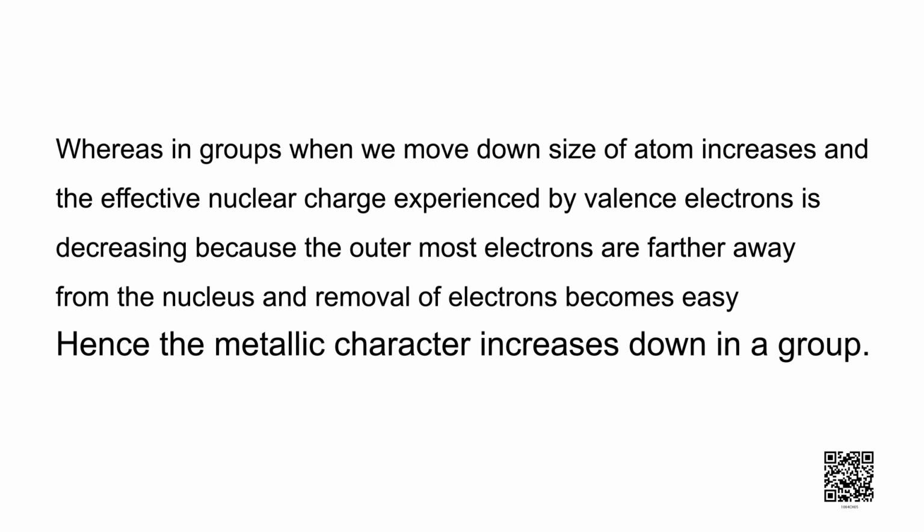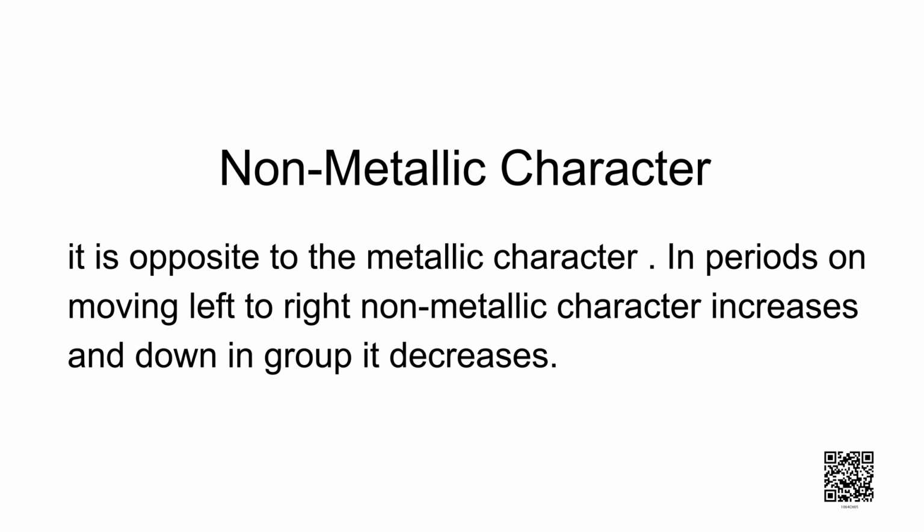Hence, the metallic character increases down a group. Now, let us discuss non-metallic character. It is opposite to the metallic character. In periods on moving from left to right, non-metallic character increases, whereas down in group it decreases.